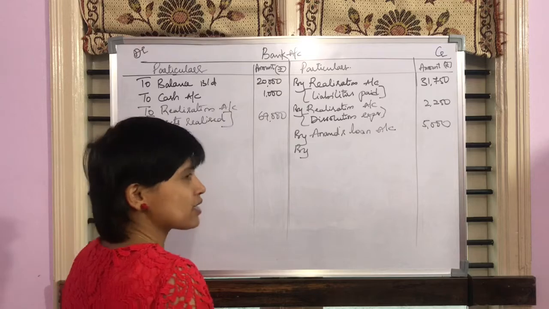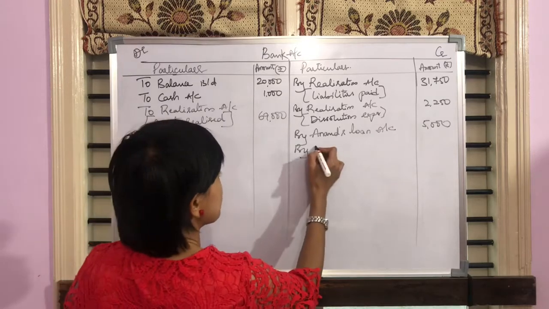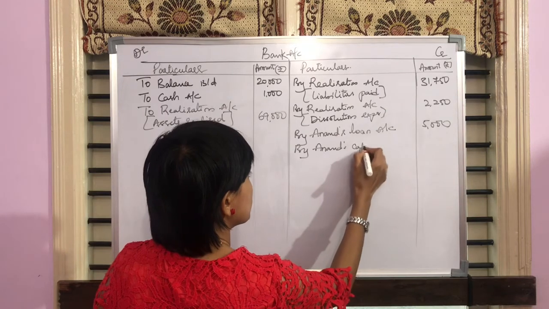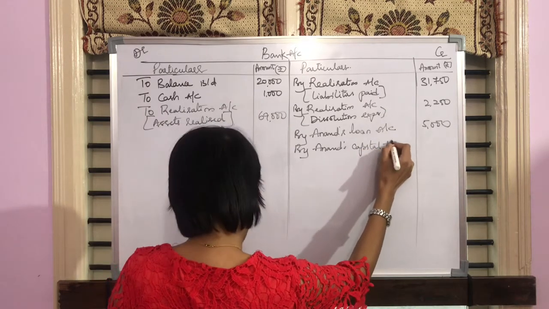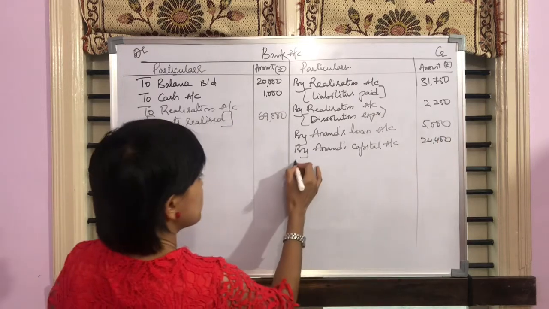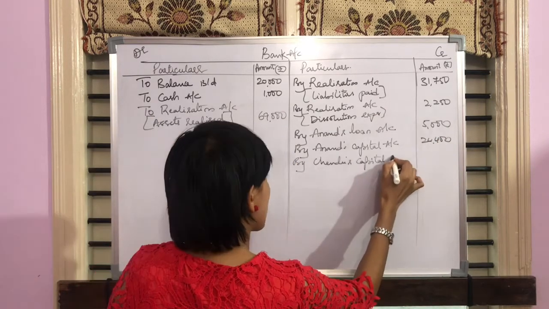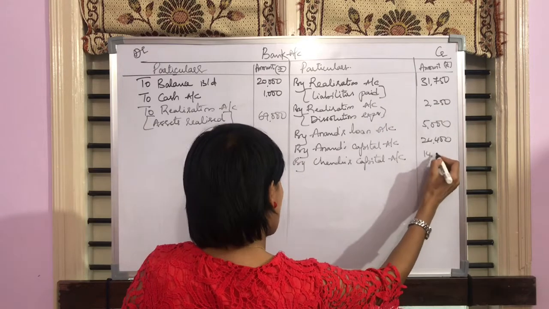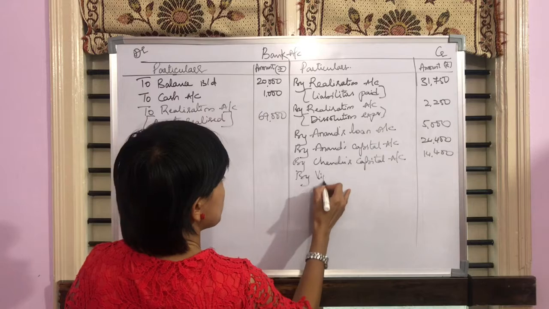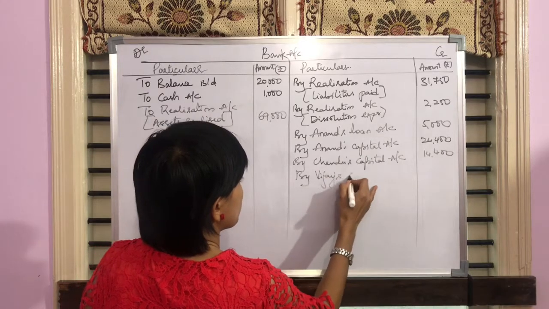So write it as the first partner is Anand's capital account 24,400. Chandu's capital account 14,400. The last partner is Vijay.